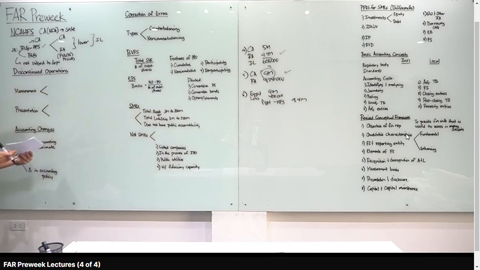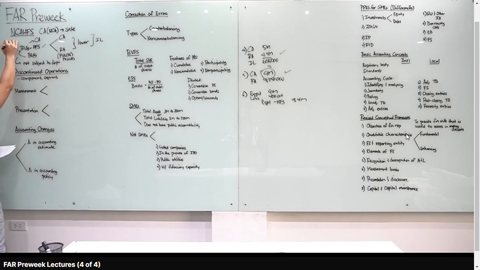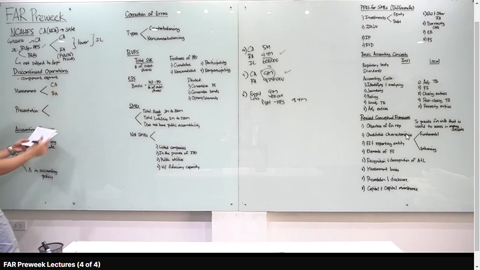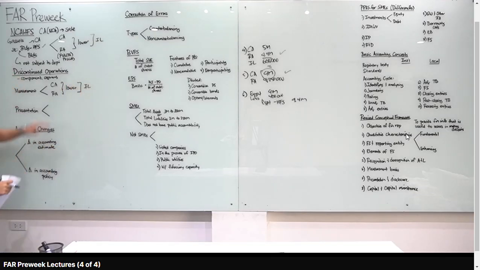Discontinued operations, ang pinag-uusapan natin dito, class, is component or segment of an entity. Okay? Yung sa non-current asset held for sale, ang pinag-uusapan natin, assets. Ito naman, component or segment. Ano yung mga kailangan tandaan dyan? Paano natin i-measure, carrying amount and recoverable amount, which is equal to fair value less cost of disposal, whichever is lower. The difference between the two, charge mo yan sa impairment loss. Actually, same concept lang siya dito.